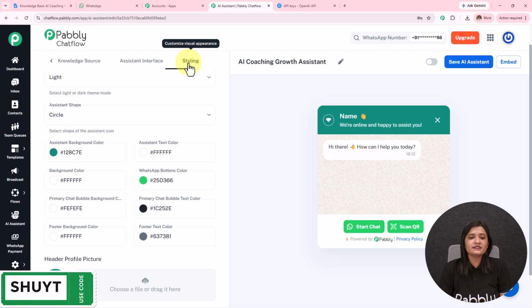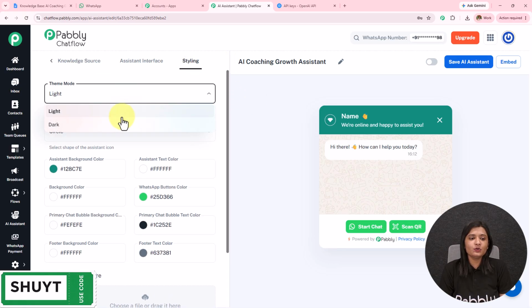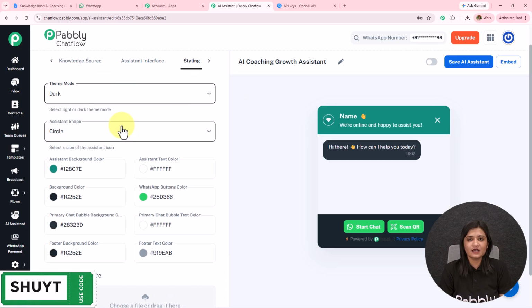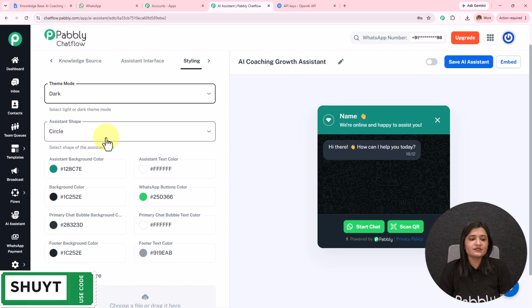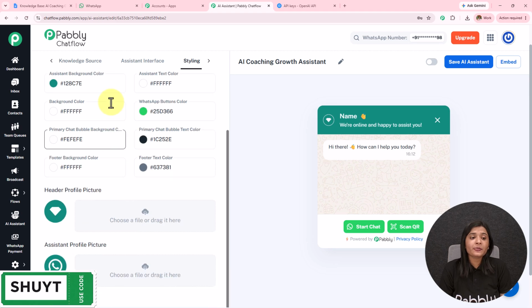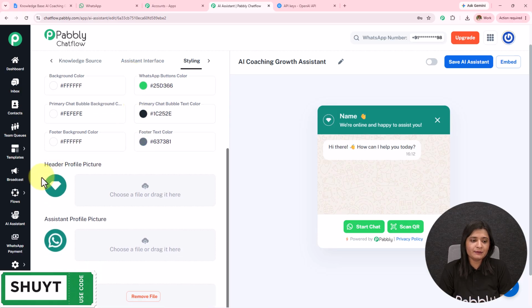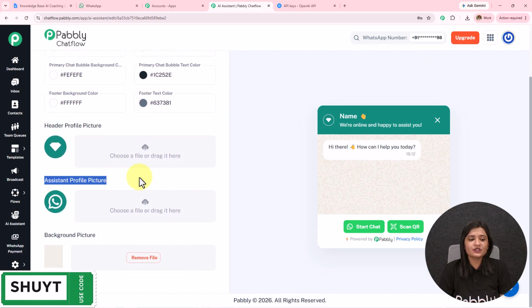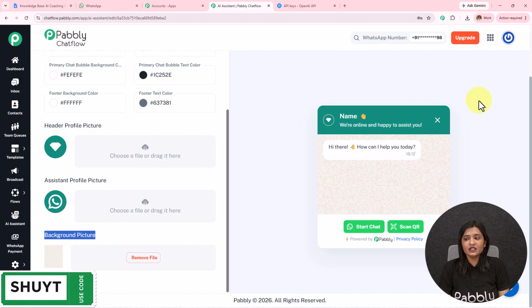The last one is the styling. So I have selected the theme mode as light. If you want to select it as dark, you can do that. Then we have this assistant shape, circle, square, rounded square. You can set this according to the requirement. We have this assistant background color, text color, button color, chat bubble text color. You can set this again according to the requirement. And you can also upload the picture of assistant profile picture, header profile picture, background picture, just in the manner we have uploaded the knowledge base.